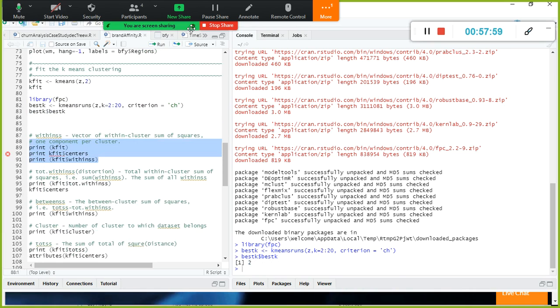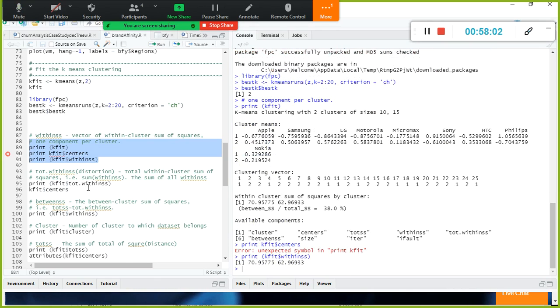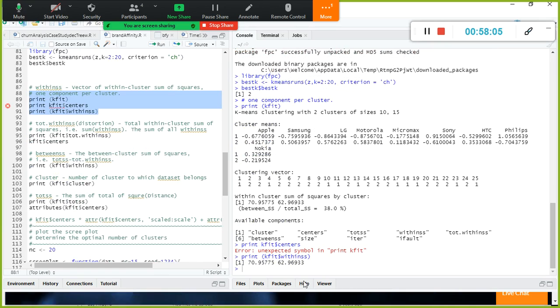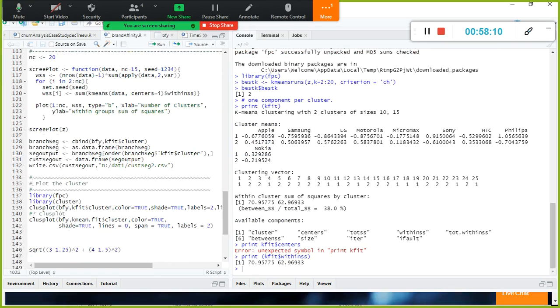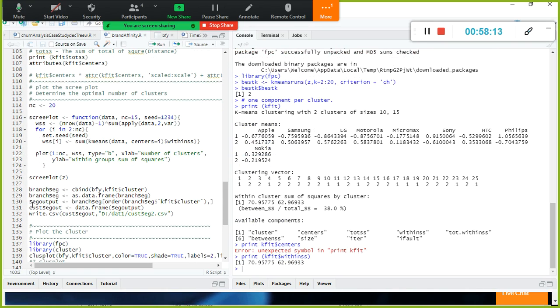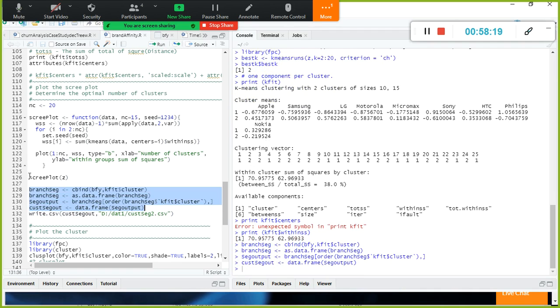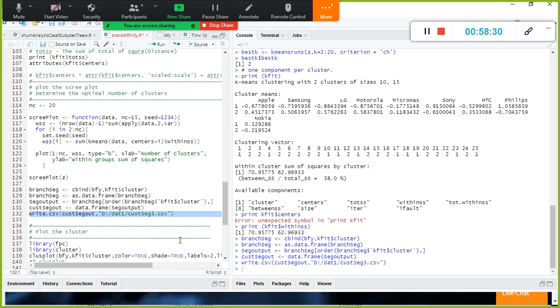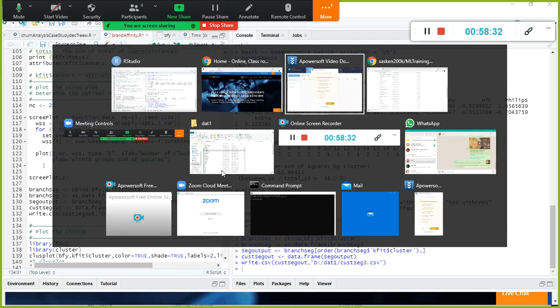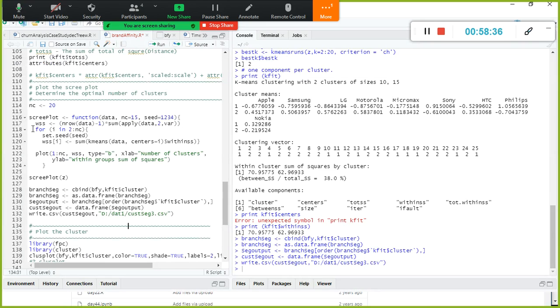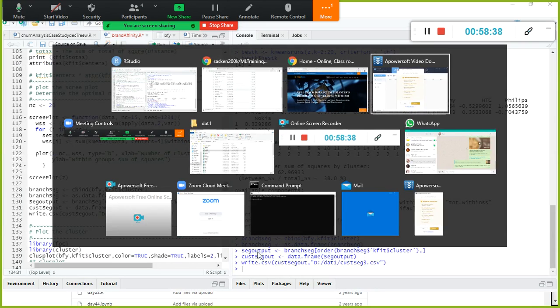So next I'm going to see what these things are. So these are all my 2 clusters' centroids alone. If I want to see the centroids of these 2 clusters, okay, fine. Forget about this one. Yeah, so I'm going to create a new file. This is not there in my system. So what I'm doing here is, you just execute this script and see what happens. I'll explain. Dat1, in the dat1 folder, cust seg3.